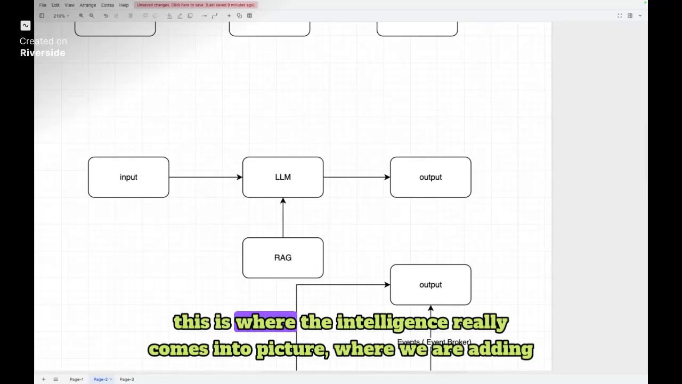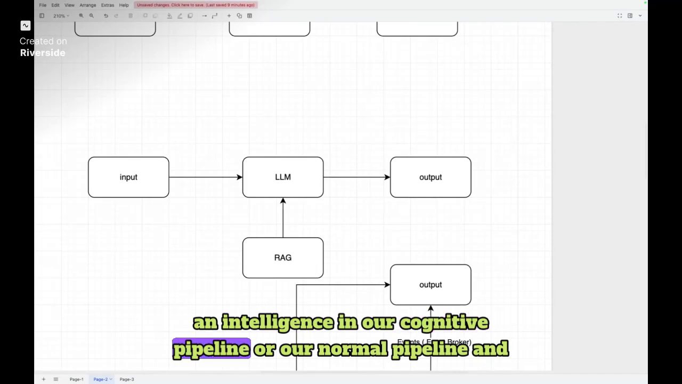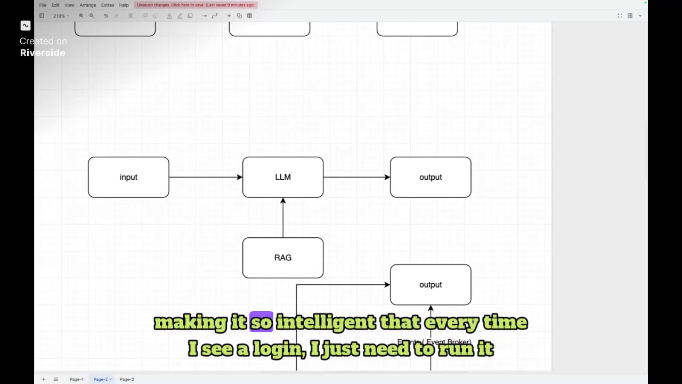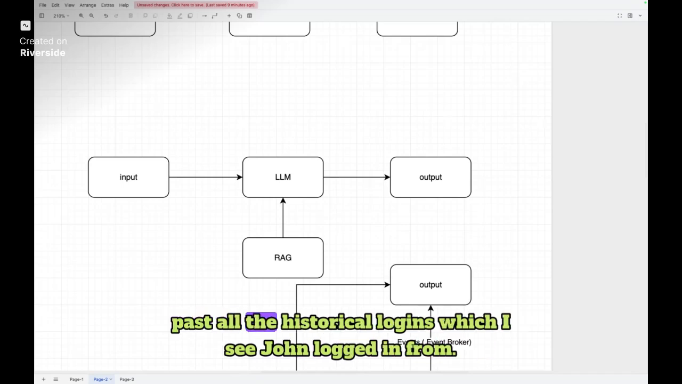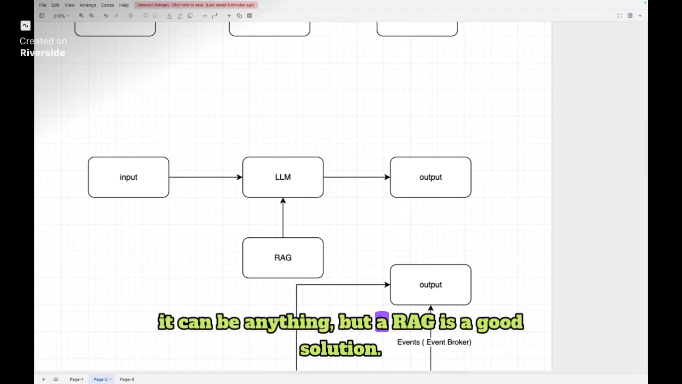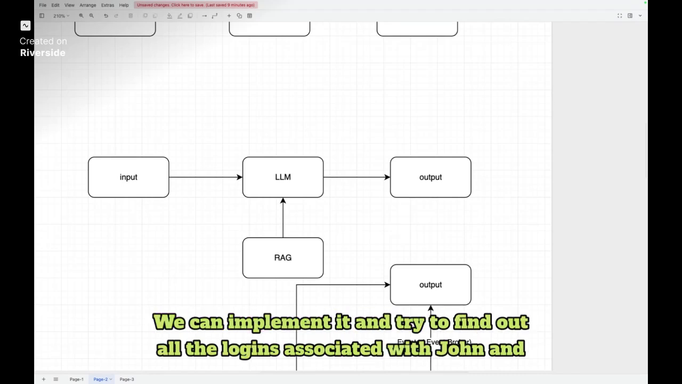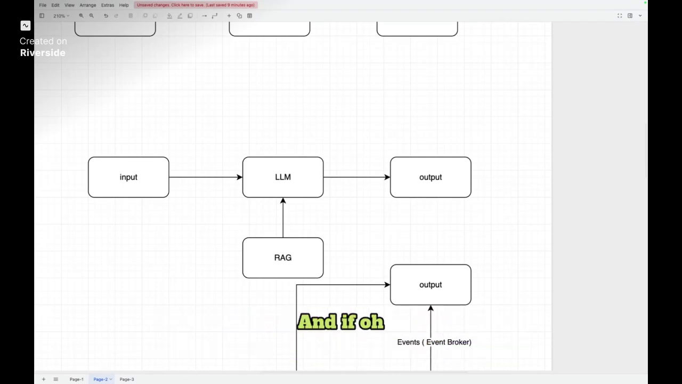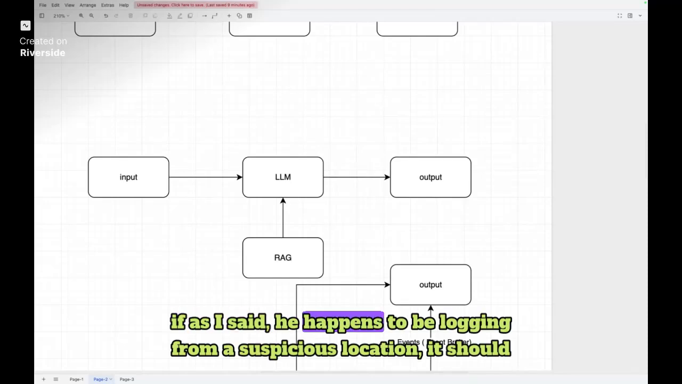This is where the intelligence really comes into the picture, where we are adding intelligence to our cognitive pipeline, or our normal pipeline, making it so intelligent that every time I see a login, I run it past all the historical logins John has logged in from. Now, this can be a RAG, or a simple database, a key-value database. It can be anything, but a RAG is a good solution. We can implement it and find all the logins associated with John and where he logged in from.